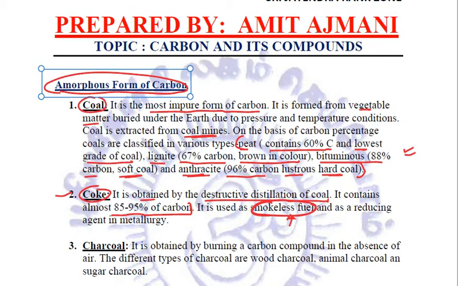And this coke we have studied in metals and non-metals in the previous chapter, that carbon in the form of coke acts as a reducing agent in metallurgy, for reducing the metal oxides into free metal, right? So coke is used as a reducing agent in metallurgy. Coke is a smokeless fuel. These two things you need to remember.